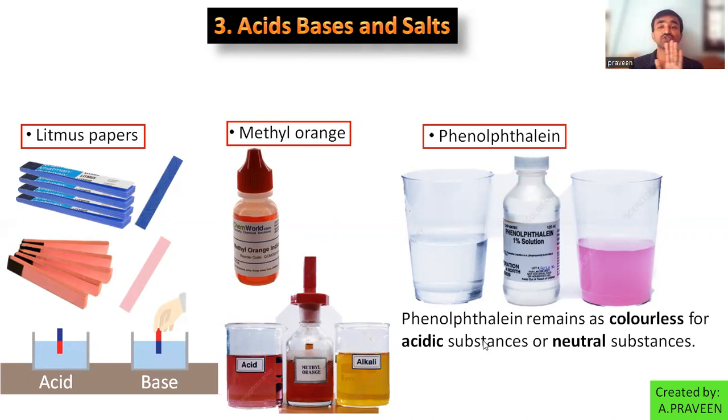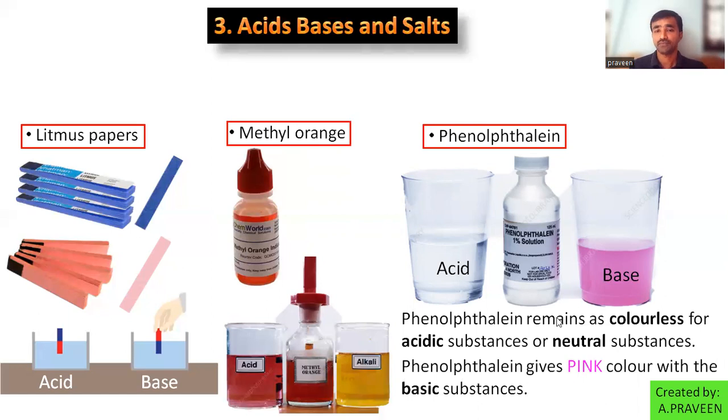Don't say it directly if a colorless solution is given. Suppose I am given a solution of unknown nature. If you add phenolphthalein, what is the nature of the substance? How do you decide? For that question, I can answer: if the solution remains colorless, it may be acid or neutral. If it changes into pink color, sometimes red also, then red or pink, we decide as basic.